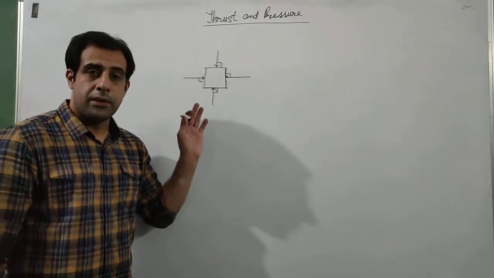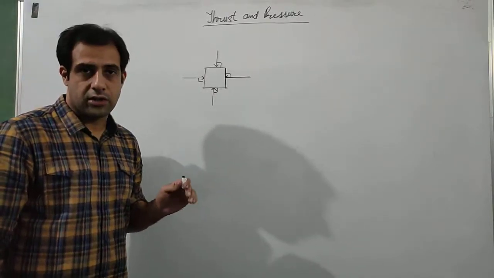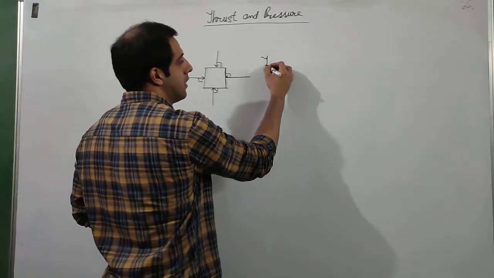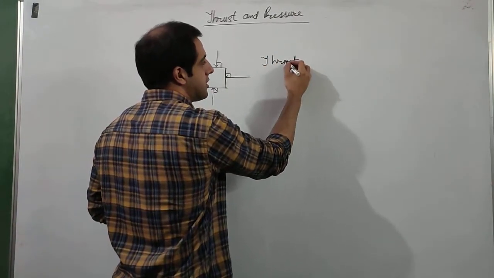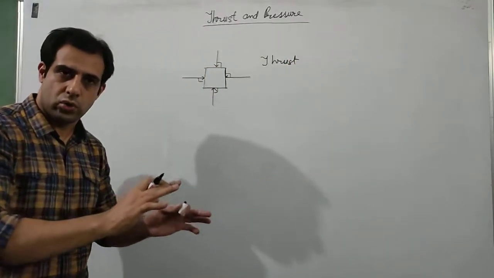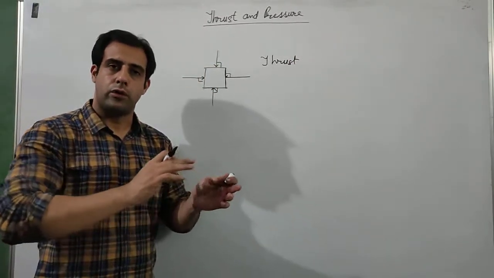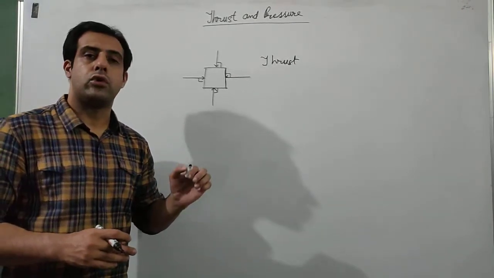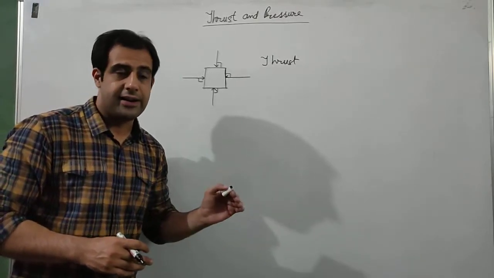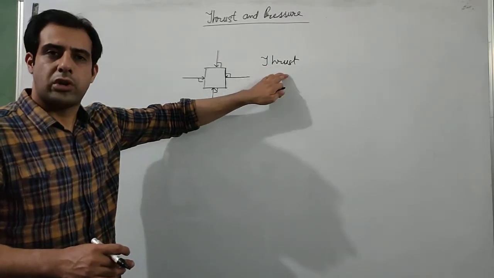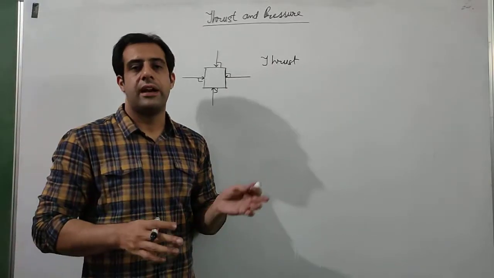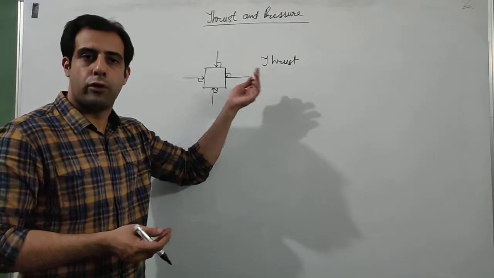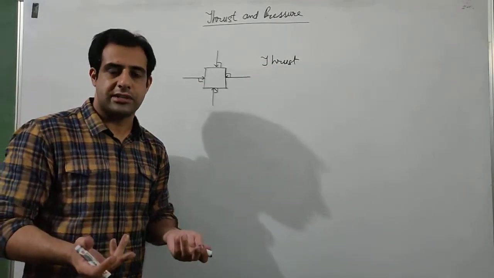Now if a force is applied in a perpendicular direction, applied at 90° to the surface of the object, then such a force is called thrust. So thrust is nothing but force only, but a perpendicular force. Forces can be applied perpendicular also, it can be applied at an angle also. But when force is applied perpendicular at 90°, then we call that force thrust. It actually does not make any difference. It is just a nomenclature, just a way of saying things. If you say instead of thrust, you say force is applied at 90°, that is also the same thing.